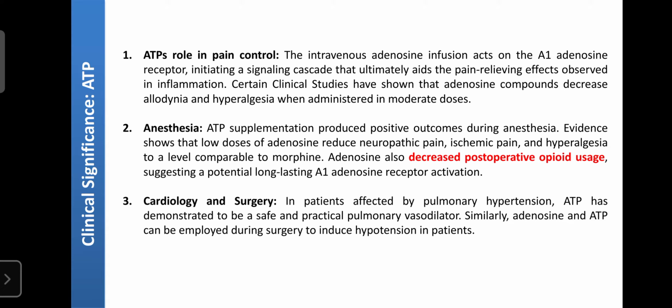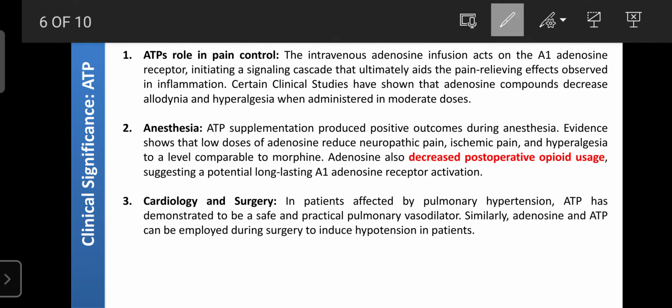So that can be proved by certain scientists. This ATP consists of adenosine, and that adenosine can bind on the adenosine 1 receptor and initiate the signaling cascade. Due to that, the inflammation can be relieved, or it can decrease allodynia and hyperalgesia, due to entry or administration of adenosine.